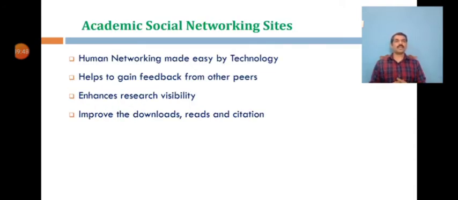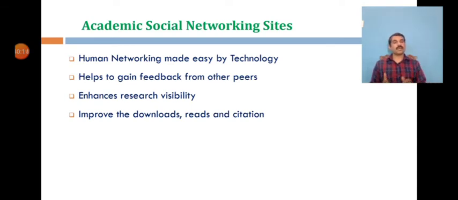Then academic social networking sites are another major important area where you can have more visibility for your profile and attract citations. As we know, social networking and professional connections are very important in all human endeavors, even including academic activities, which can enhance the opportunity of sharing, collaboration and getting more ideas.